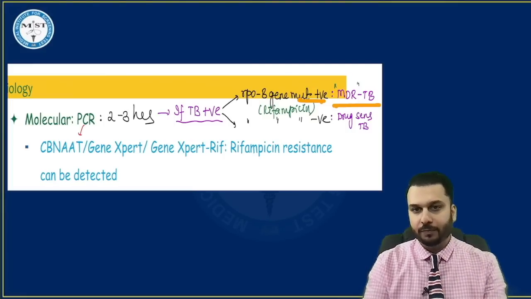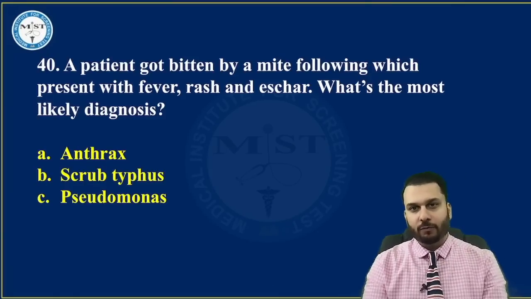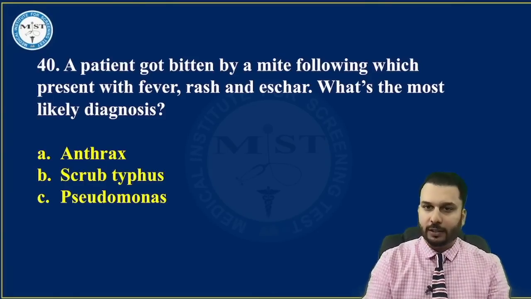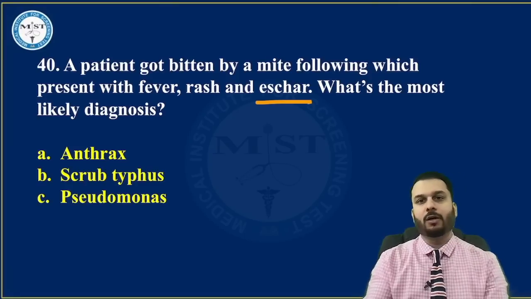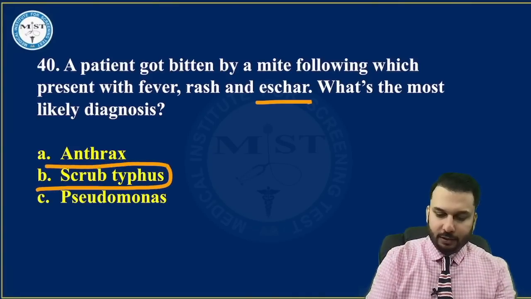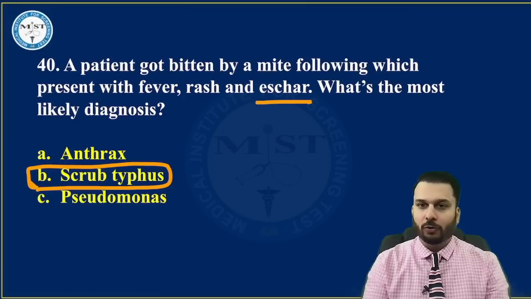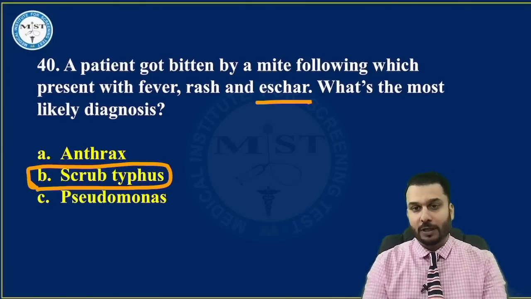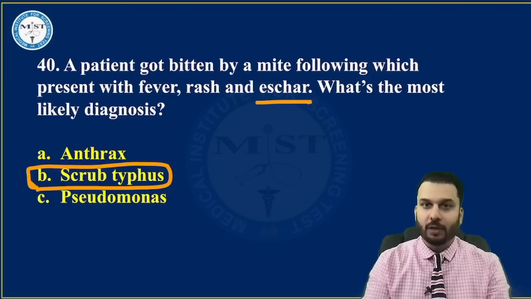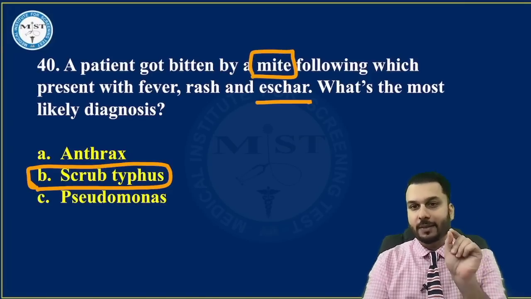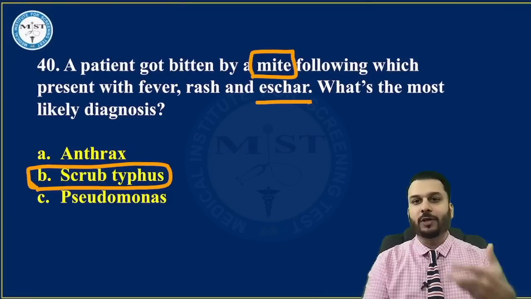A patient got bitten by a mite, following which the patient presented with fever and an eschar. What's the most likely diagnosis? The eschar word has been given. The correct answer to this is scrub typhus. Although many of us might have been tempted to choose even anthrax because that also presents with an eschar. But if you pay attention, the route of infection is a mite. They have given this mite.